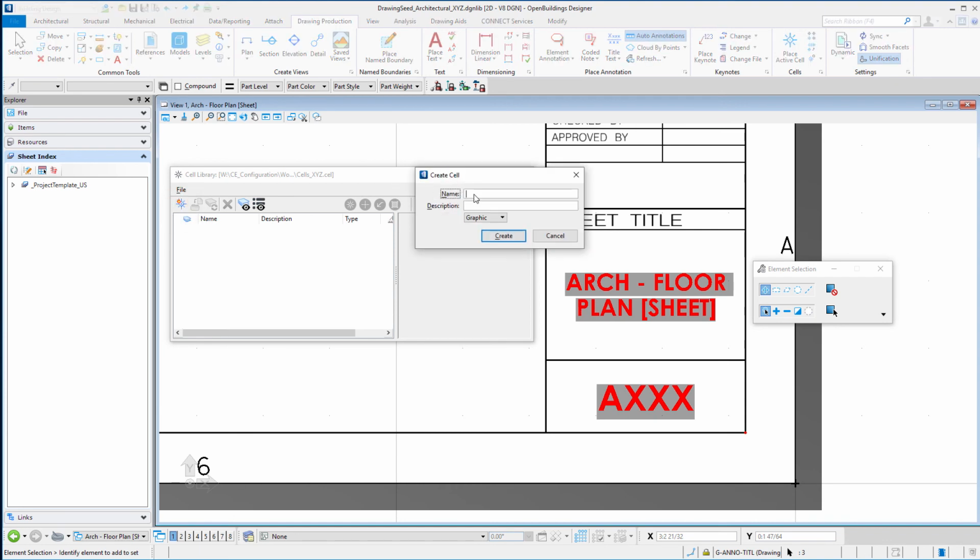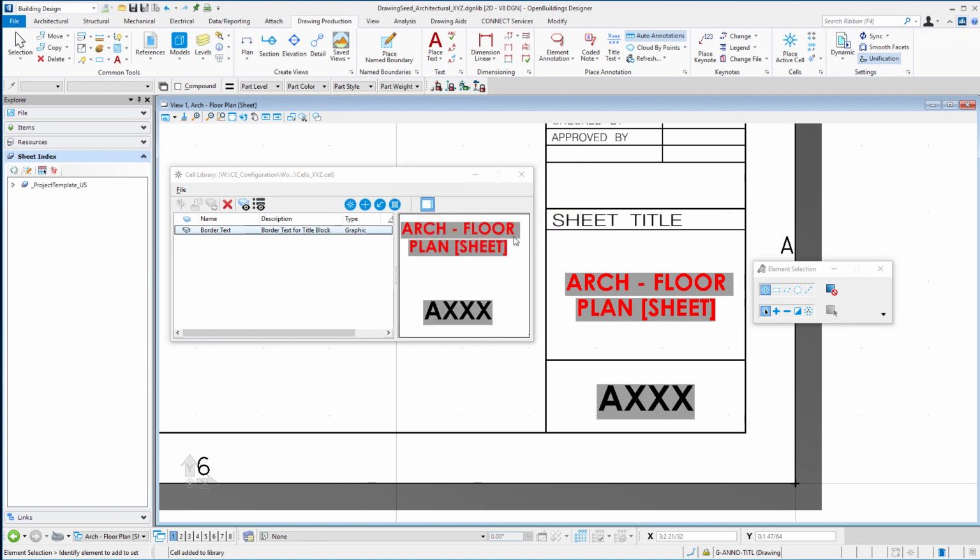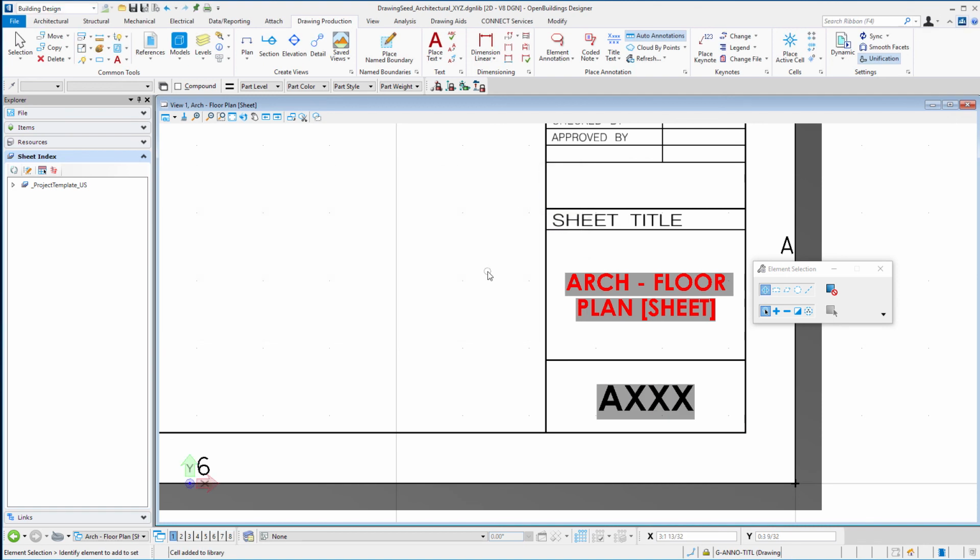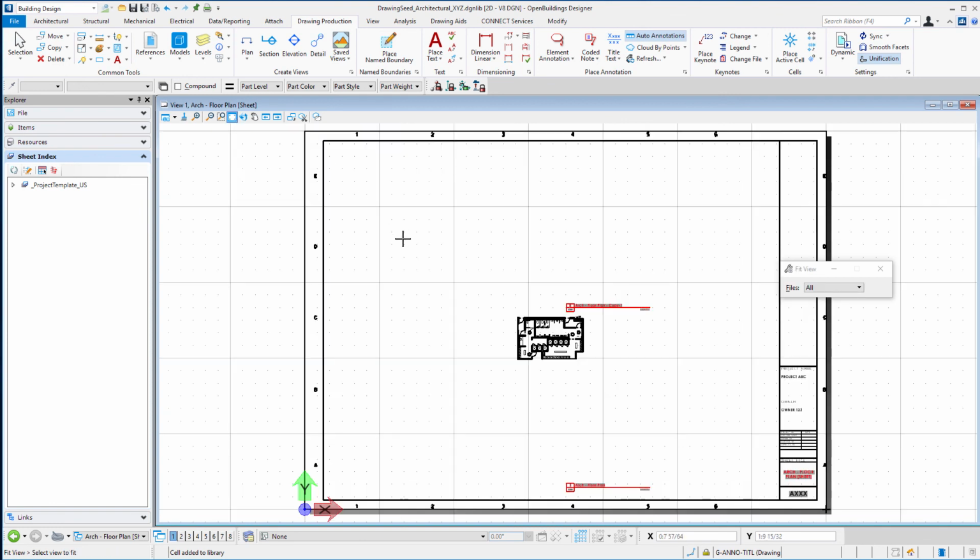I'm going to give it a name. So I'm going to call it border text, description, border text for title block. Make sure it's a graphic cell, and then we'll select create. We'll go ahead and close that dialog. I'll do a fit view and then Control F to save my settings.